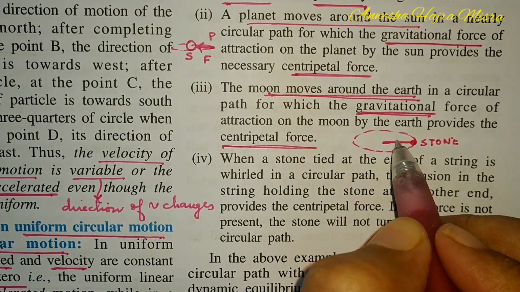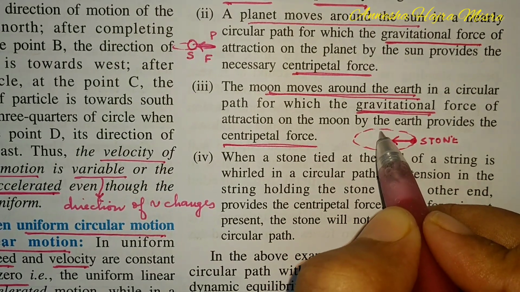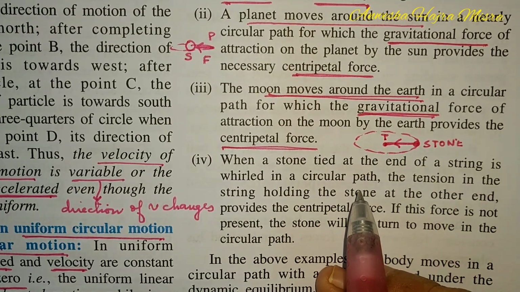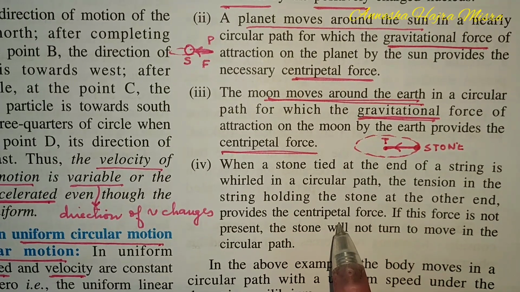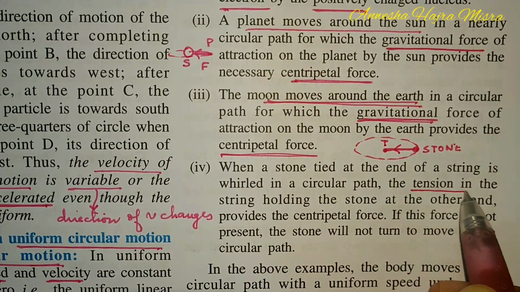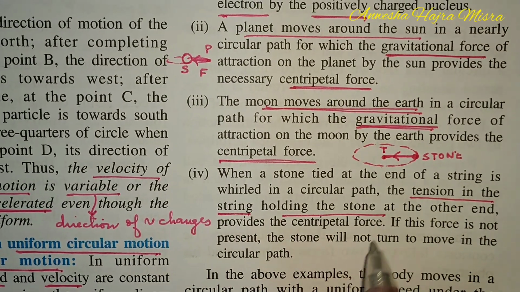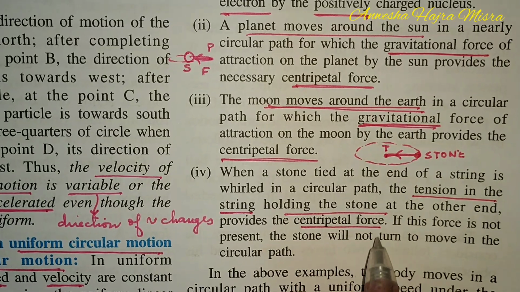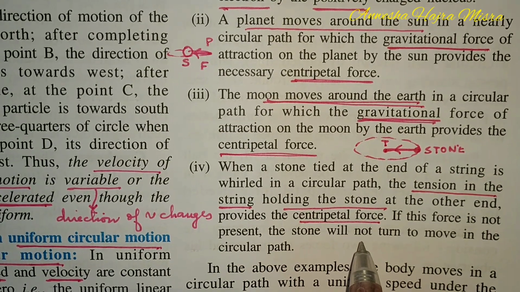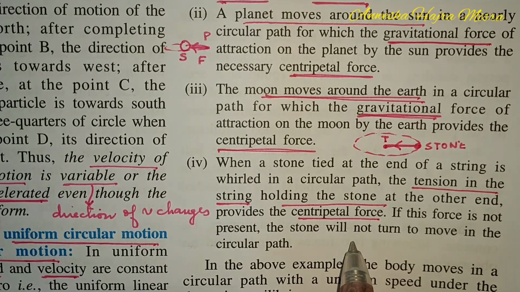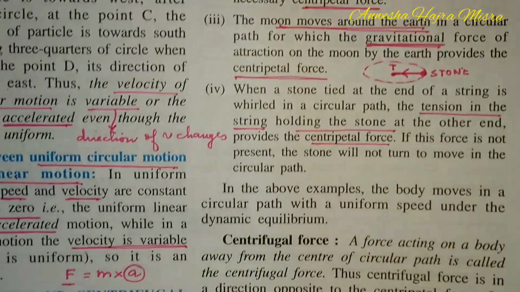There is a tension acting in the string, children, which acts towards the center, providing the necessary centripetal force. The tension in the string holding the stone provides the centripetal force. So remember, for uniform circular motion, you need a centripetal force.